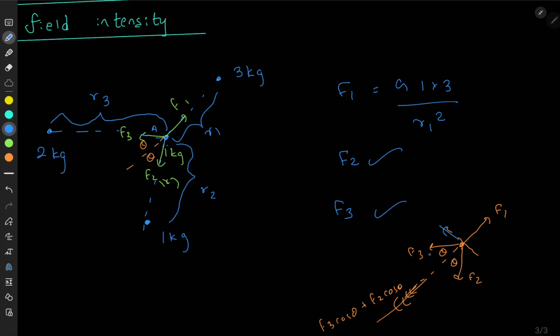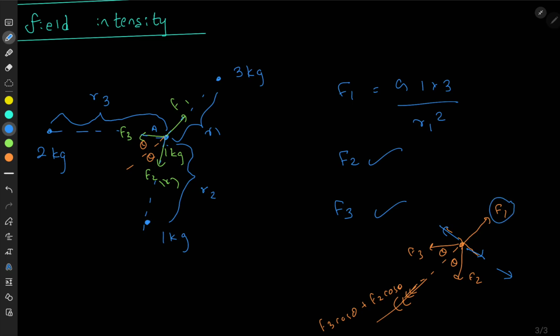And here you can see F3 sin theta and F2 sin theta. Now I don't know whether these cancel off. For example, if F2 is much larger than F3, then there would be something remaining on the right, to this side. And F1 is there.